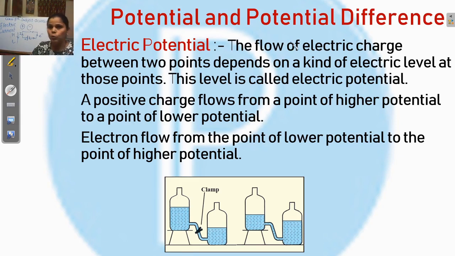So here the flow of electric charge depends on the kind of electric level. Understand? So the positive charge flows from a point of higher potential to lower potential. Student, just observe this picture. This is an example of water, because water flows from the higher level to the lower level. If this clamp is removed, then water will flow from this top level to the lower level until the level becomes the same.